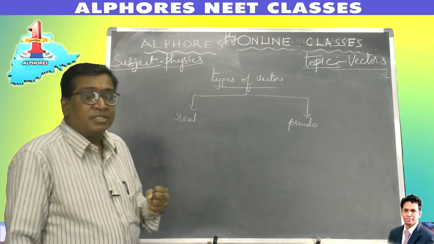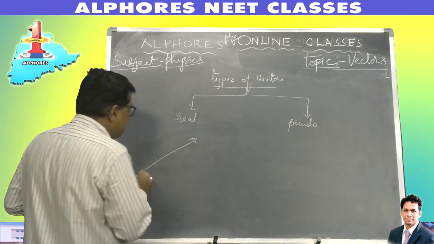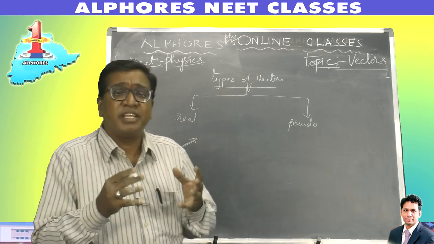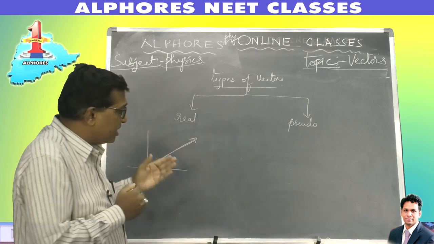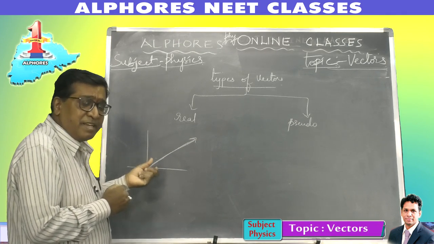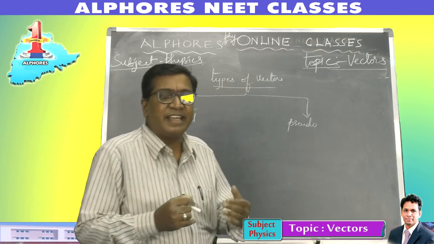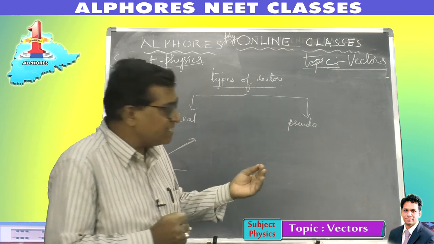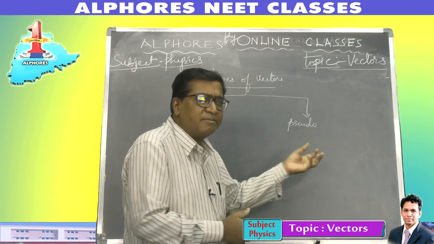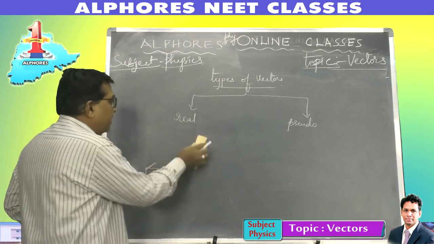Real vectors are those which have real existence, which are represented by a coordinate system, and they do not change based on the frame of reference. They really exist and they possess their direction originally. But for pseudo vectors, the direction is assigned by convention. Their direction is represented by the right hand thumb rule. So we express them by certain rules, and based on that we classify the vectors into real vectors and pseudo vectors.